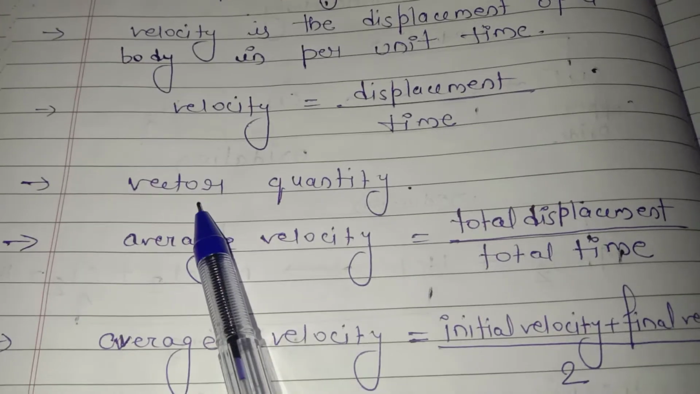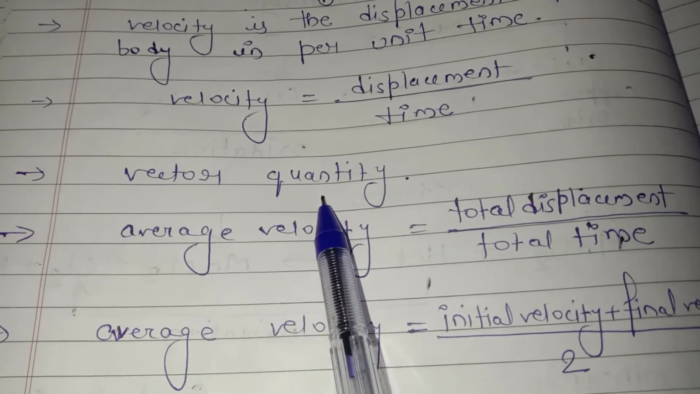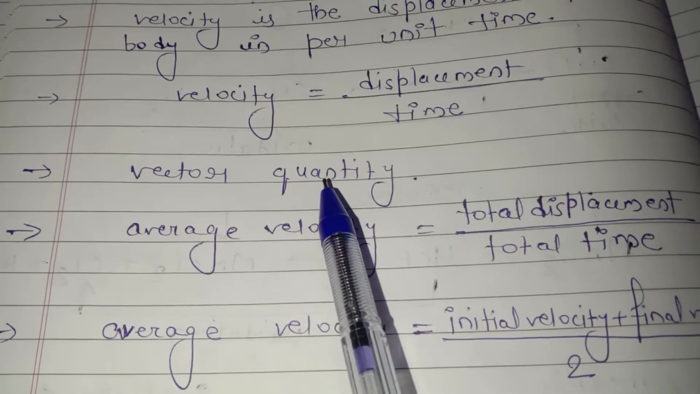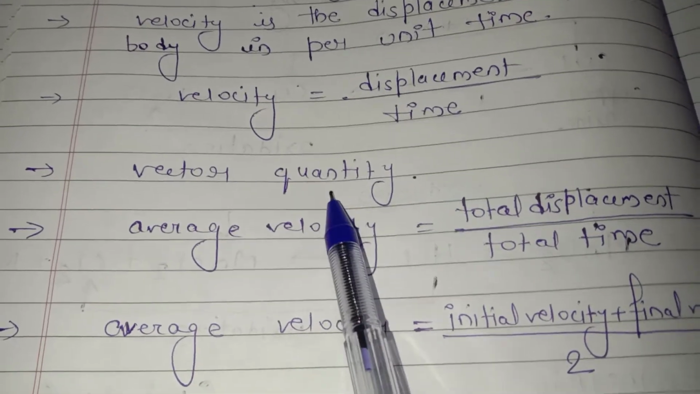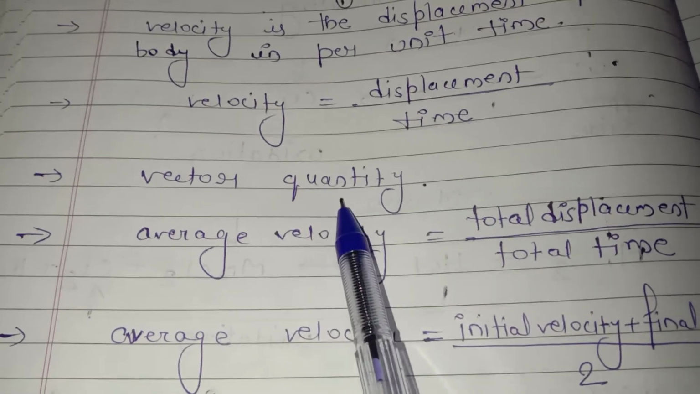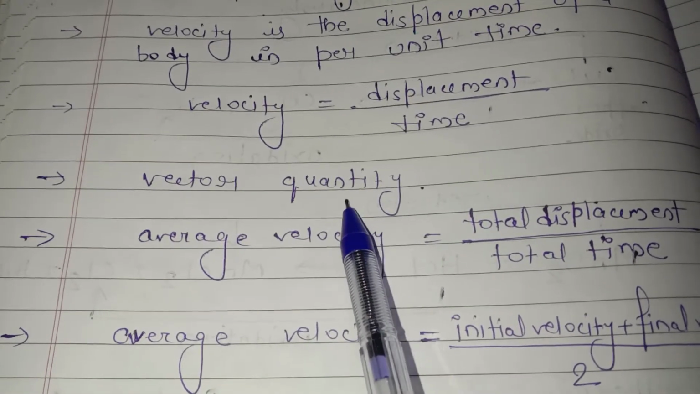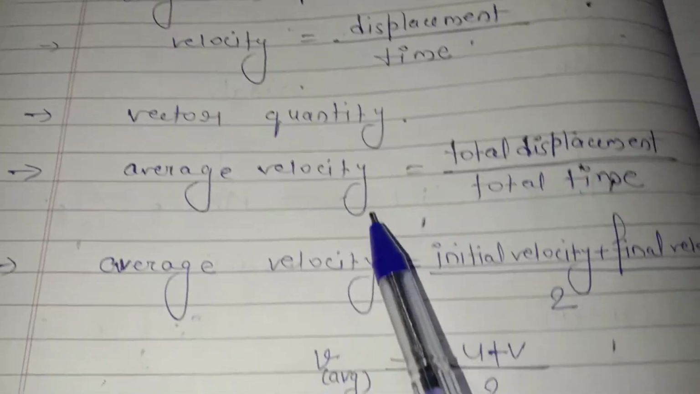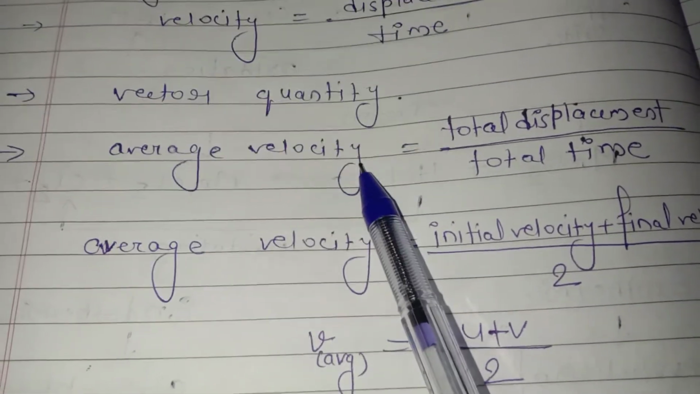Now see another point, velocity is a vector quantity. If it is a vector quantity, then obviously its value depends on the magnitude as well as the direction. And if it is a vector quantity, then velocity can be positive, it can be negative, and it can be zero also.